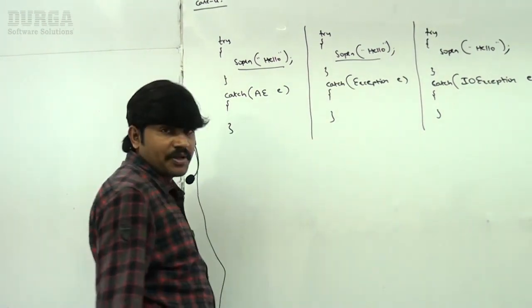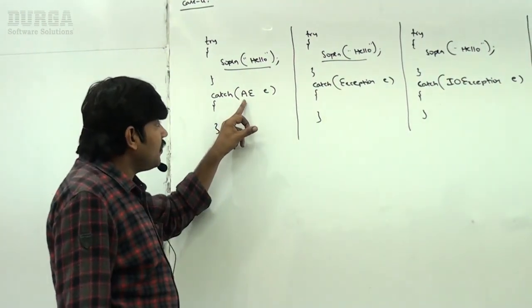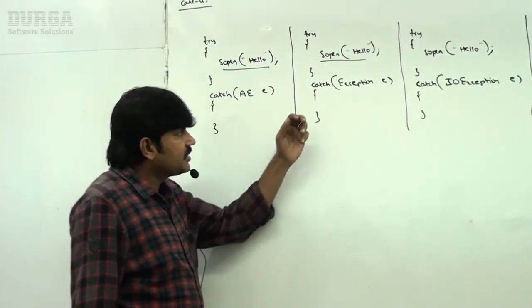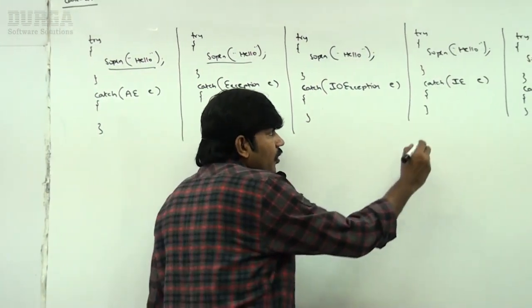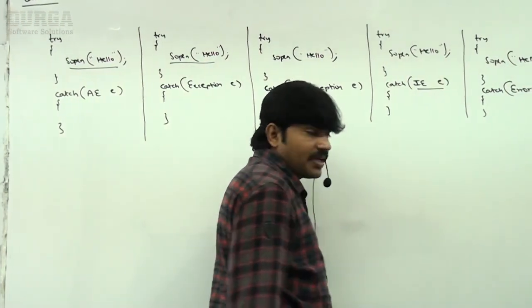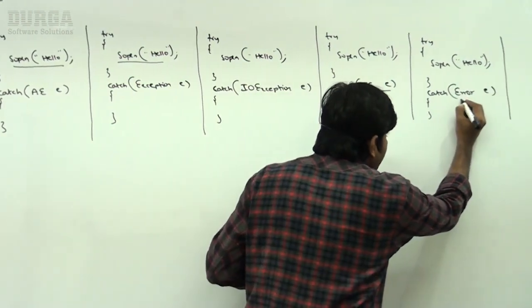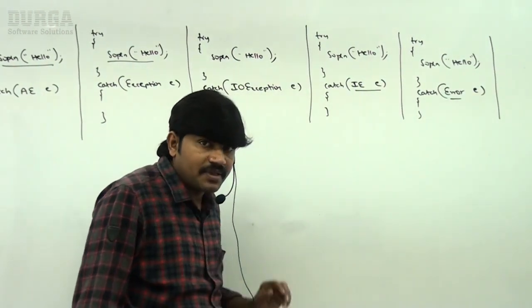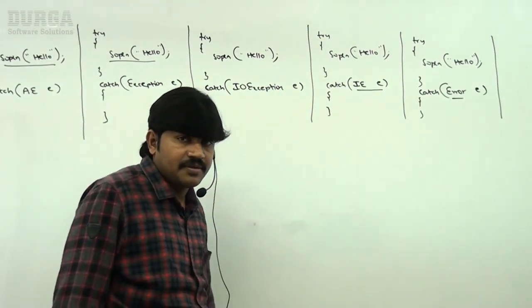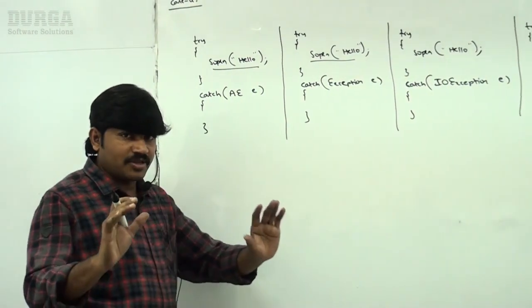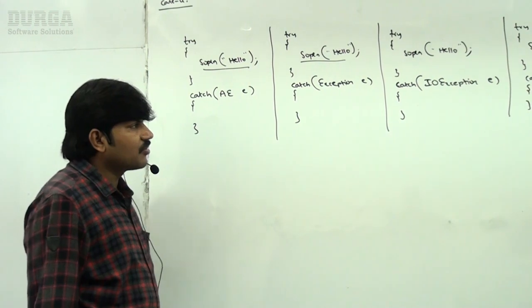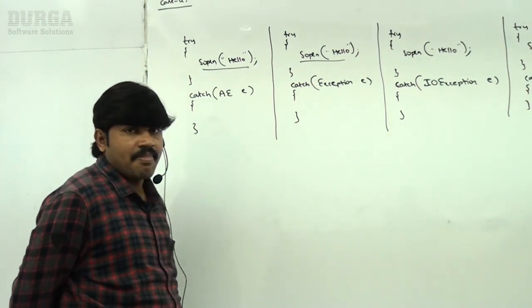But first time ArithmeticException, second time Exception, third time IOException, fourth time InterruptedException, fifth time Error. Are you getting it? Can you please confirm, among these, with respect to compile time, which are going to compile, which won't compile?